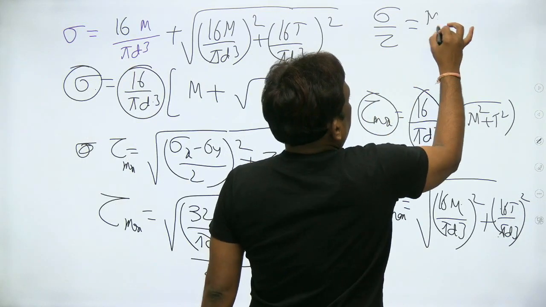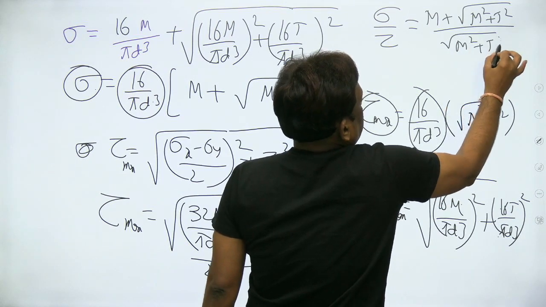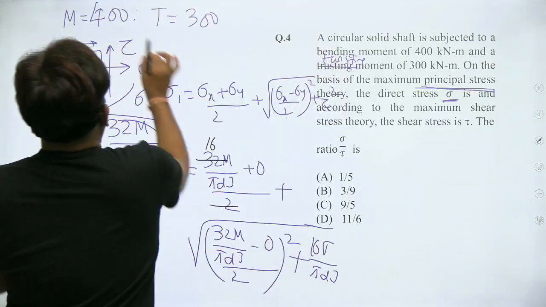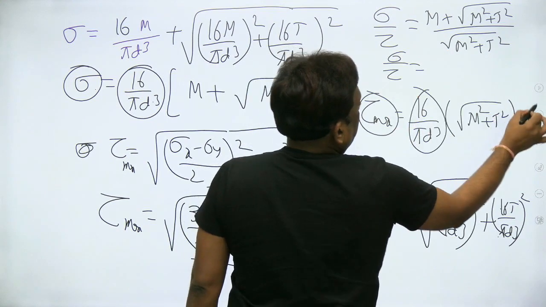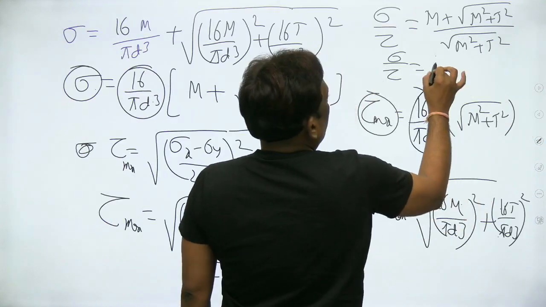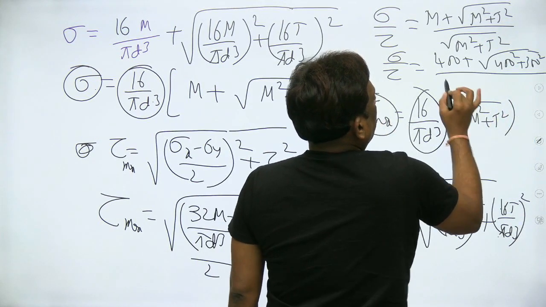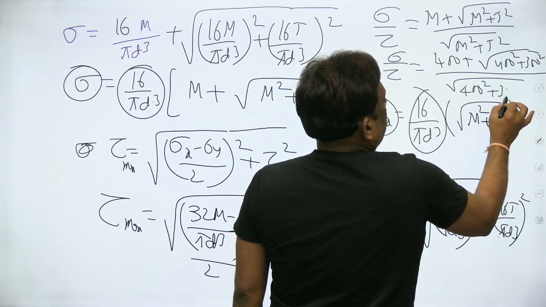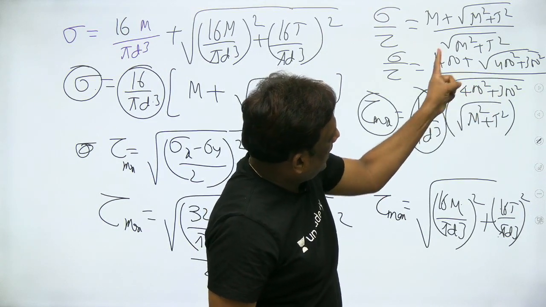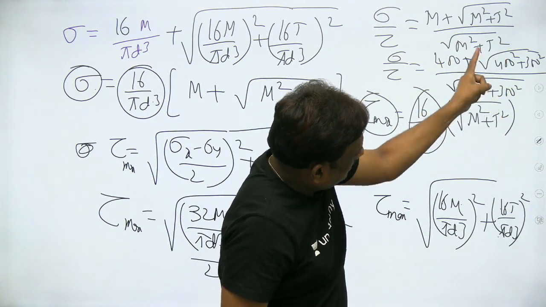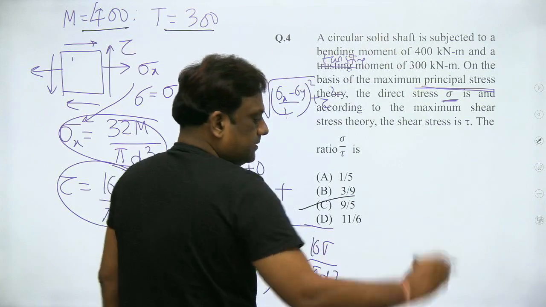So you are left with M plus root of M square plus T square, by under root of M square plus T square. I think values of M are given. M is 400, T is 300. So therefore sigma by tau is 400 plus under root of 400 square plus 300 square, by under root of 400 square plus 300 square. So 400 square plus 300 square under root is 500. So 400 plus 500 is 900 by 500. 900 by 500 is 9 by 5. So the answer should be 9 by 5, that is C.